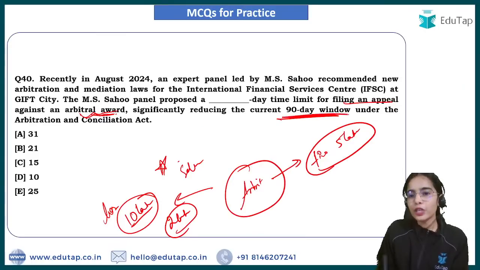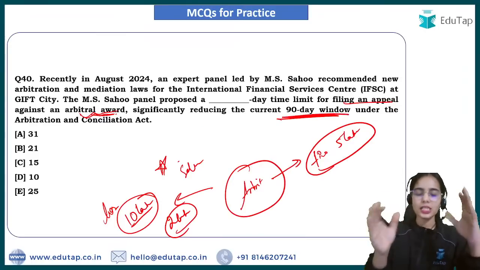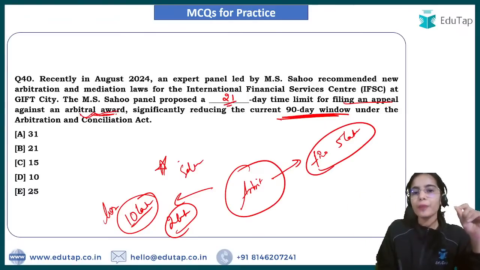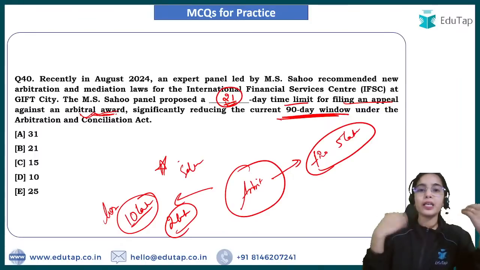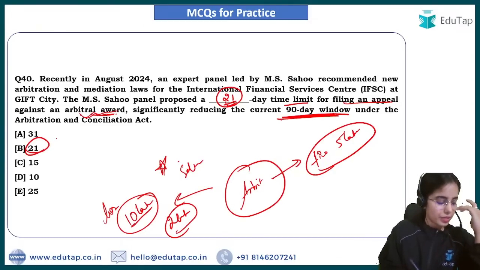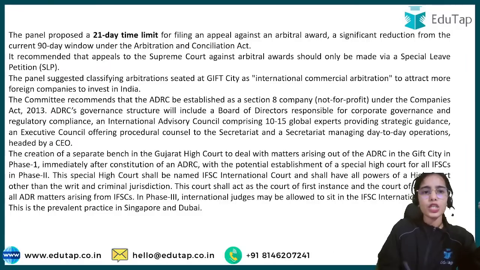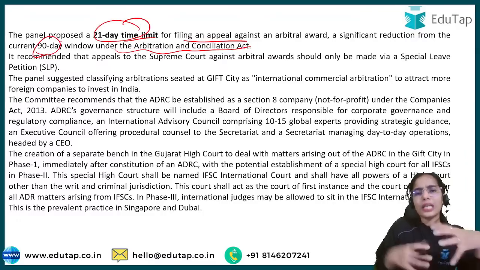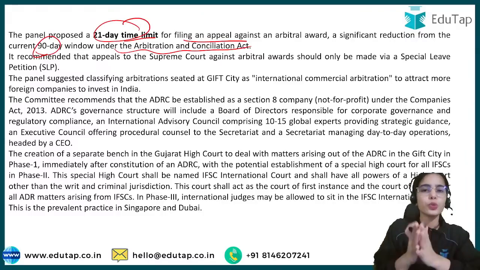Before, the window for filing an appeal was 90 days, but the MS Sahu panel has said that the window should be shortened and a 21 day time limit should be provided for filing an appeal against the arbitration decision. Okay, so a 21 day time limit is going to be there. So a 21 day time limit for filing an appeal against the decision under the Arbitration and Conciliation Act. So this has been proposed; currently it is 90 days. The proposal is to reduce it to 21 days.